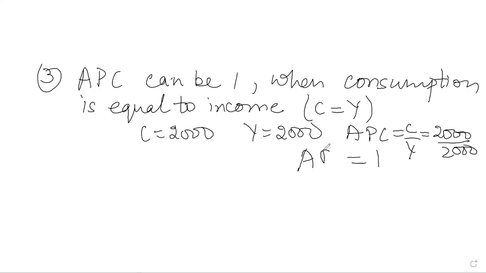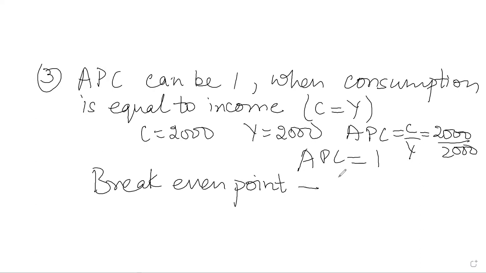APC will be 1. And this point, when APC is 1, or whenever income and consumption both are equal, is known as the break-even point. Break-even point is a point when income is equal to consumption. Income and consumption both are equal. That is called break-even point.